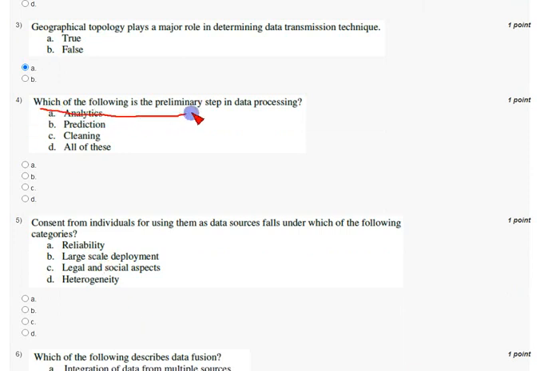Coming to fourth question, which of the following is the preliminary step in data processing? So here the first they have given is cleaning, and second and third steps are prediction and analytics. So the first step can be cleaning, or option D. I am going with option C, cleaning, because they asked the particular preliminary step but not about whole data processing. So the first step is cleaning.